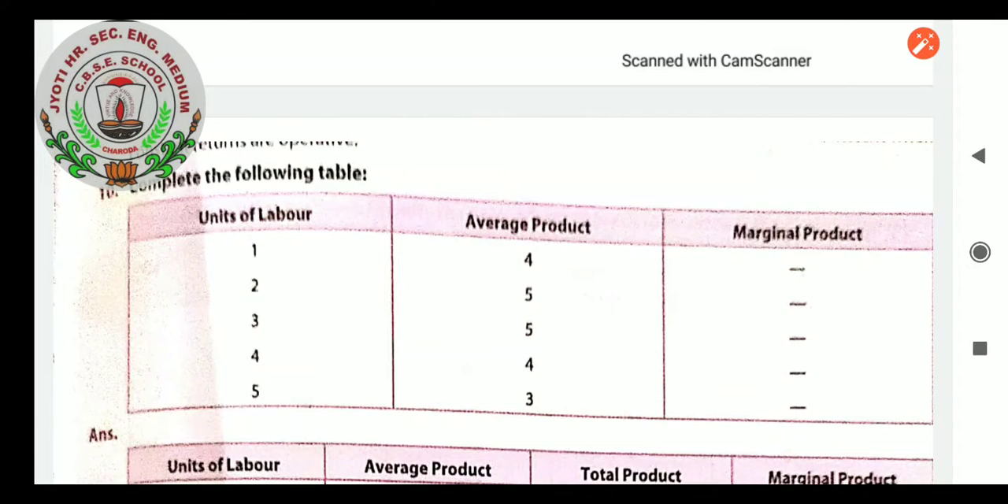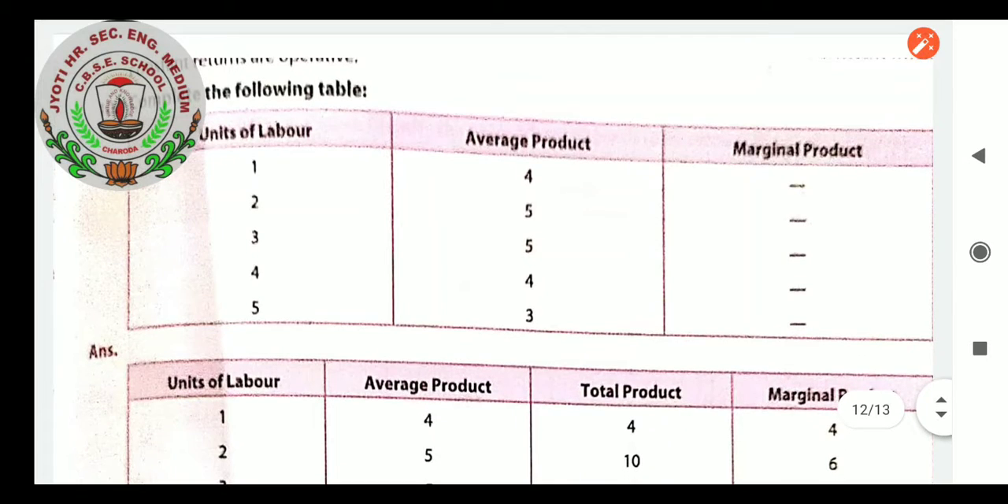Complete the following table, students. Units of labor. As I said in today's class, I will be taking some of the questions. These types of tables are there at the back of the chapter. As the chapter gets over, I will be asking you to solve the questions, theory as well as these type of questions. Units of labor, average product, marginal product, we have to calculate.